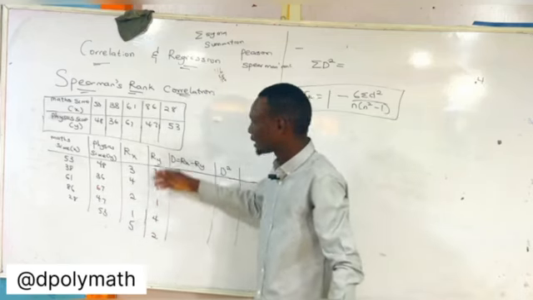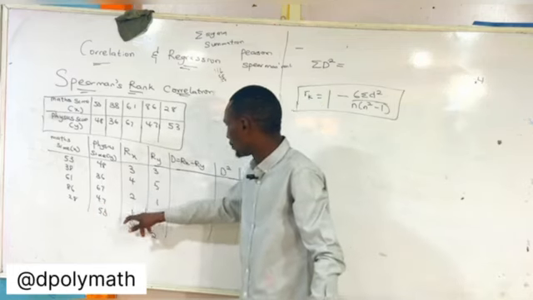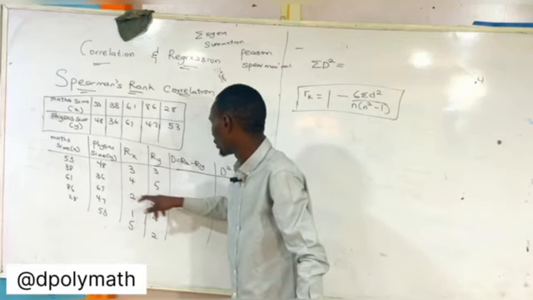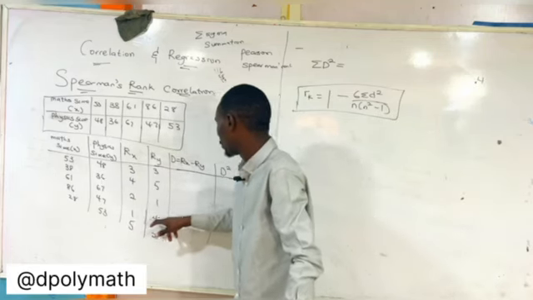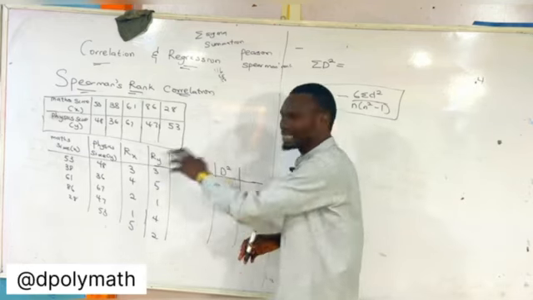The same thing, I do the same thing for y. So the first value is 67, which is 1. Now the second value is 58, the third value 48, 47 is the fourth value, and 36 the fifth. Now, that is it.